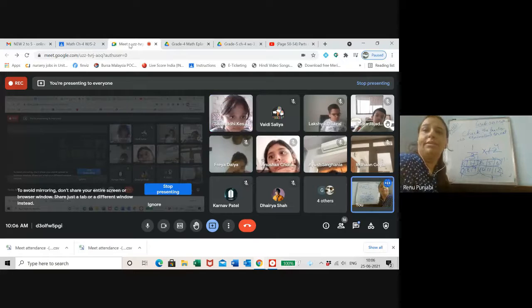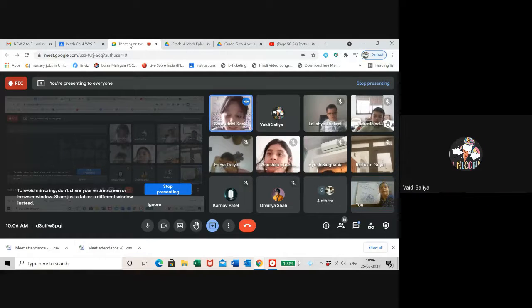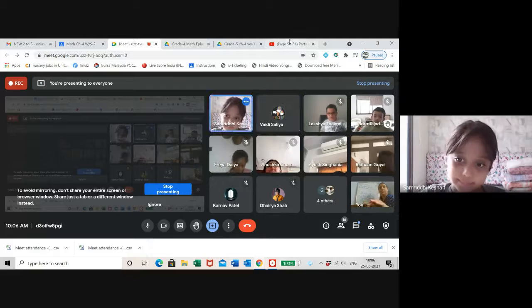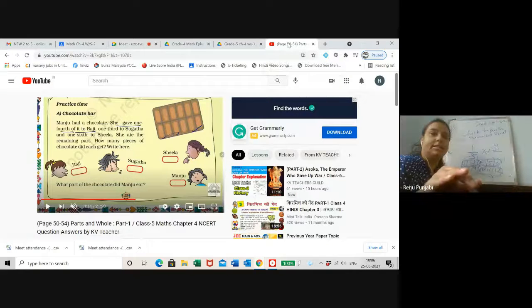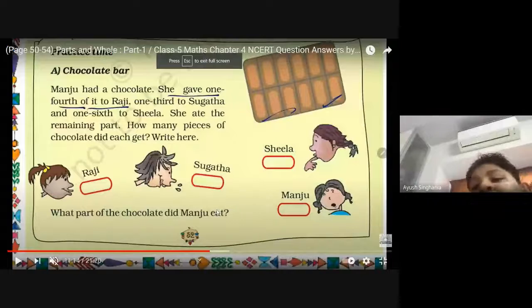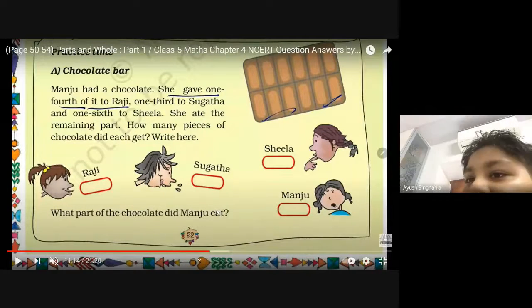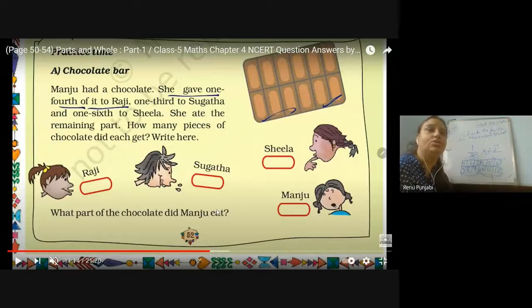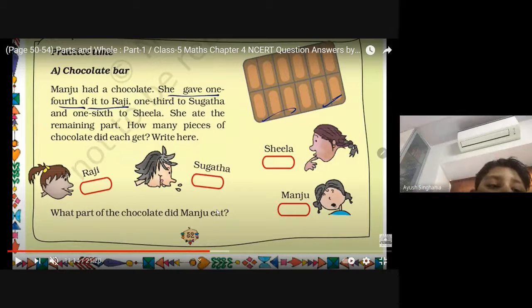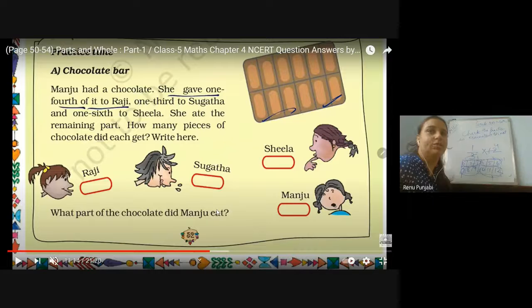Done or not, everyone? Those who are here in the class. Yes or no? Yes, Ayush. I want to ask something. I think that Raji will get 3 pieces. Sugata will also get 3 pieces. And Sheila will get only 1 piece, and Manju will get 5 pieces. She gave 1/4 to Raji, 1/3 to Sugata. So 1/3 of 12 is 4 pieces.